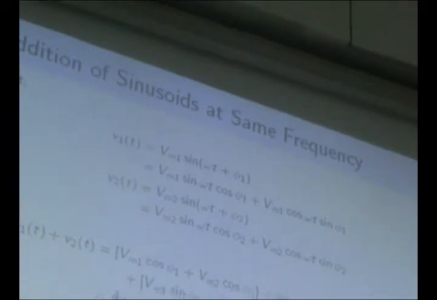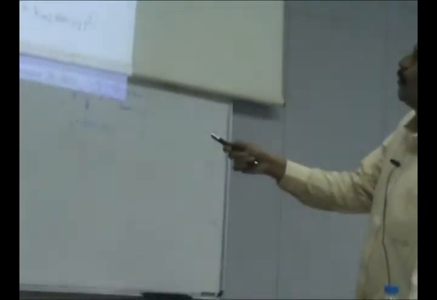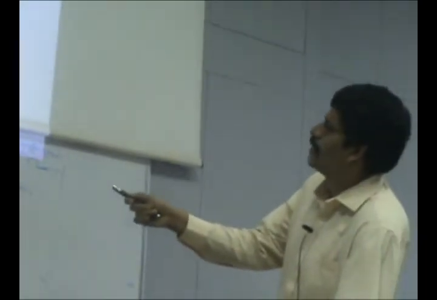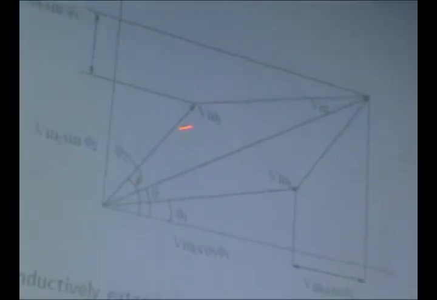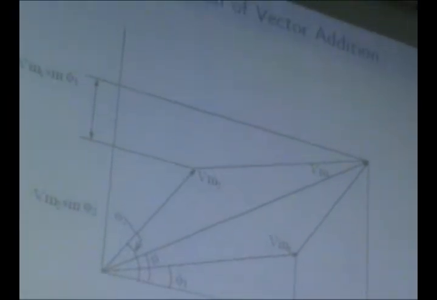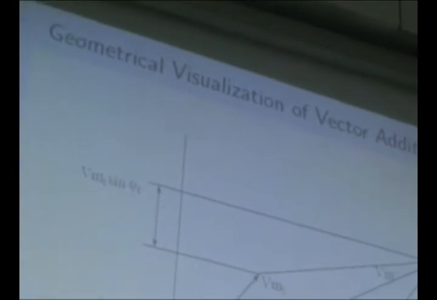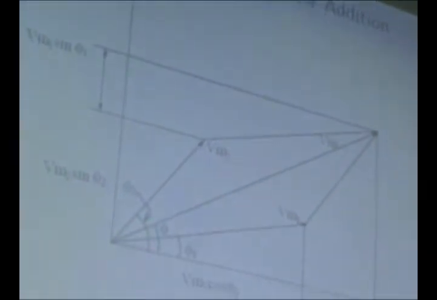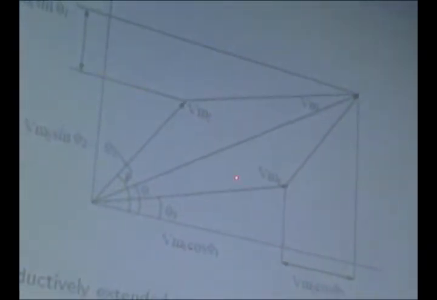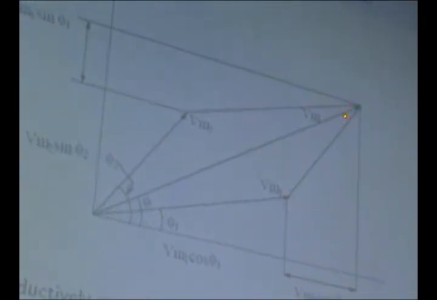Because of that, addition of two sinusoids is equivalent to addition of two vectors. You have to just find the magnitude part and the angle part, and that can be done using mapping of vectors: for every sinusoid take its amplitude and its angle, write them as vectors, sum them, and find the new resultant vector.